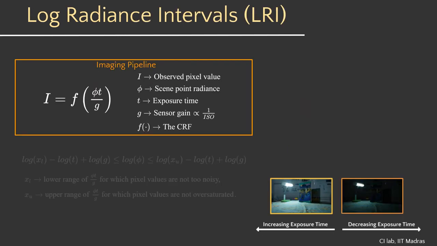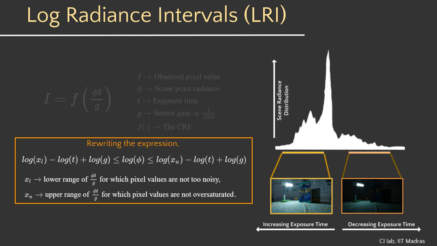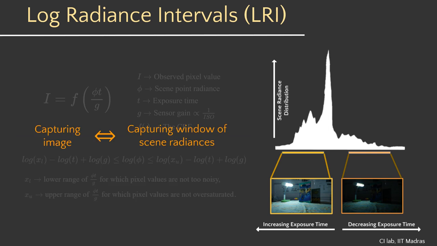We begin with understanding the notion of log radiance intervals. The imaging pipeline may be modeled as a monotonic increasing function of the radiance, exposure time, and sensor gain. This may be rewritten in the form of an interval of log radiances captured in each image. This interval is parameterized by the image exposure time and sensor gain. In essence, the process of capturing an image may therefore be understood as capturing an interval of log radiances.